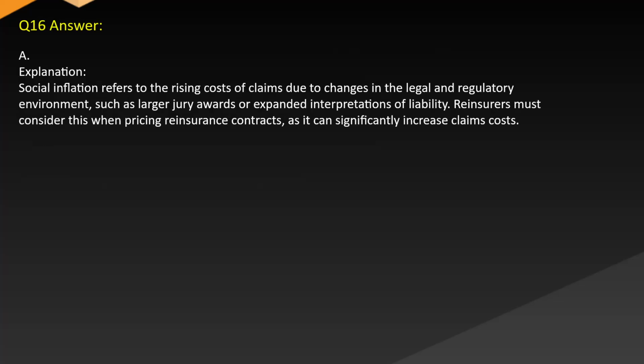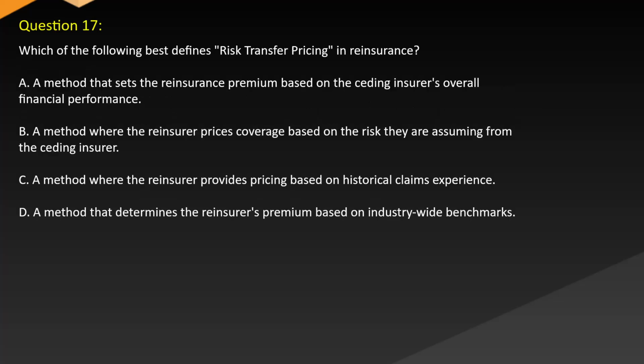Answer A. Explanation. Social inflation refers to the rising costs of claims due to changes in the legal and regulatory environment, such as larger jury awards or expanded interpretations of liability. Reinsurers must consider this when pricing reinsurance contracts, as it can significantly increase claims costs. Question 17.